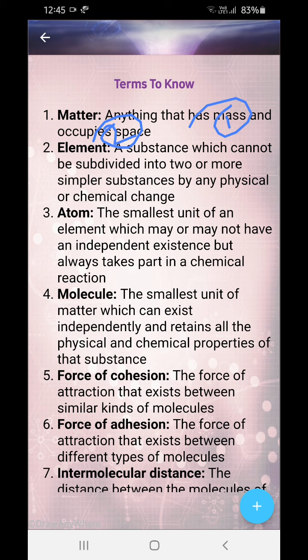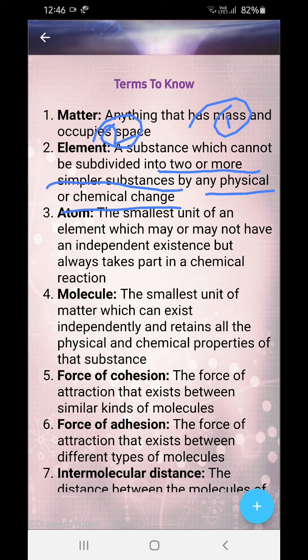Next, element: a substance which cannot be subdivided into two or more simpler substances by any physical or chemical means. If you divide an element all the way down to an atom of that element, you will find the same element. If you compare them both, you will see they have the same physical and chemical properties. So it cannot be subdivided into two or more simpler substances, meaning it is only one simple substance, neither by any physical change nor by any chemical change.